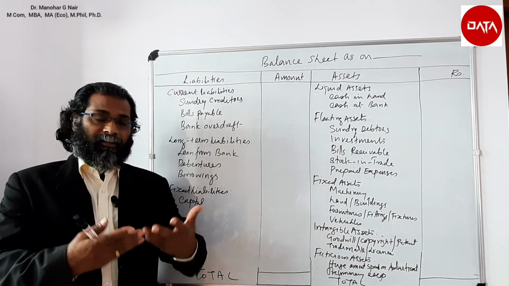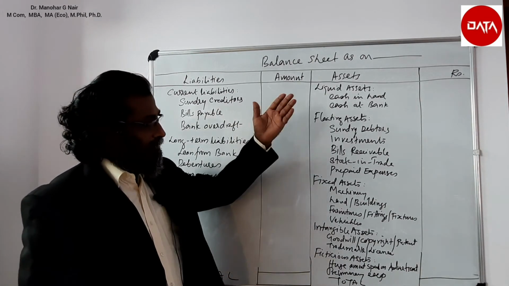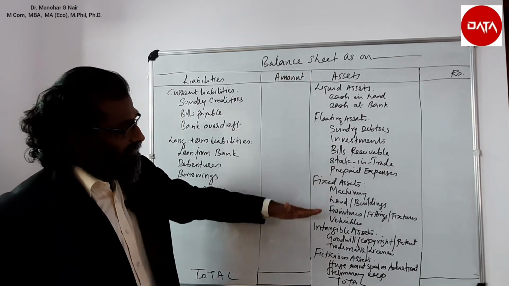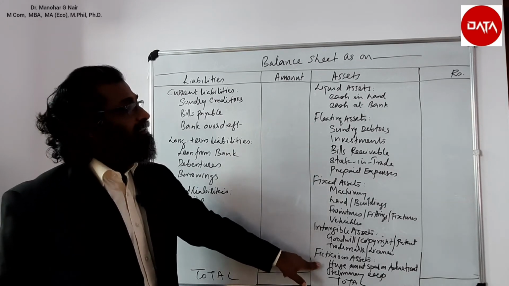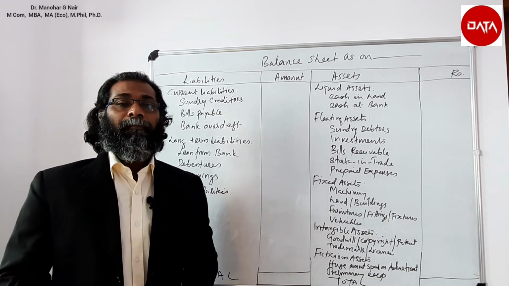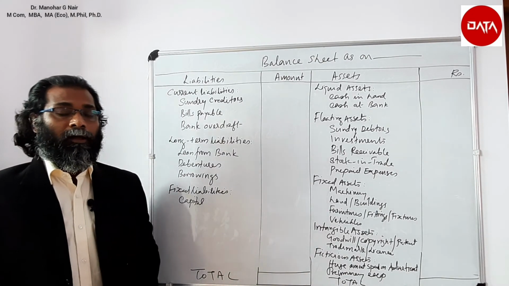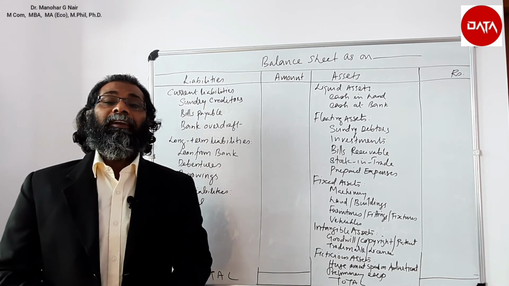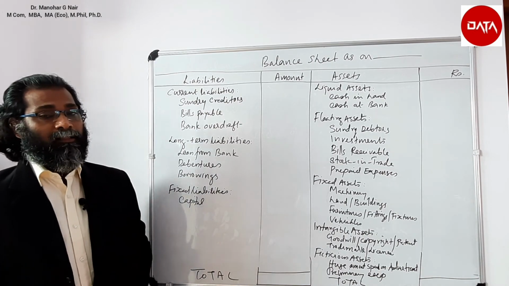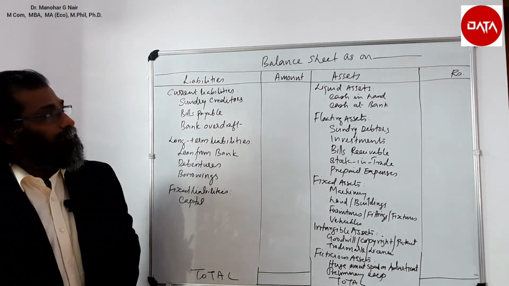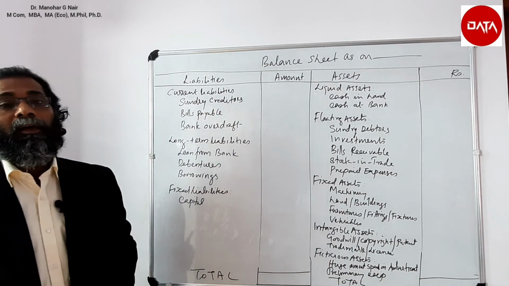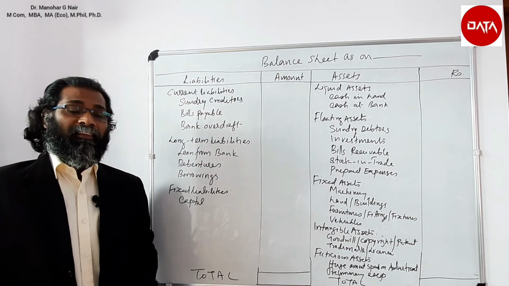If we reverse it, if we write on the basis of permanence, in the sense that the fixed assets will come first, then the floating assets, intangible assets, and finally the liquid assets, in which the last item will be the cash in hand. Such a method is said to be writing the balance sheet in the order of permanence. So the permanent items will be written first and the liquid items will be written last. That is another method. So my dear friends, here we have learned the preparation or writing or marshalling or grouping of items in the balance sheet.